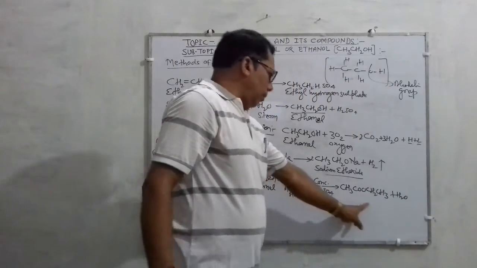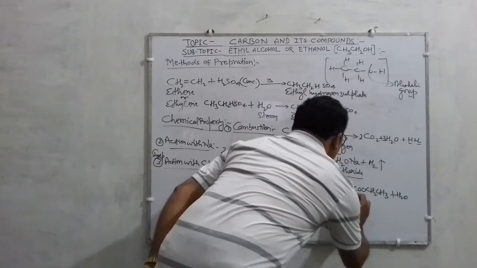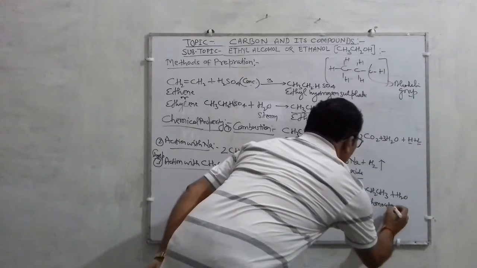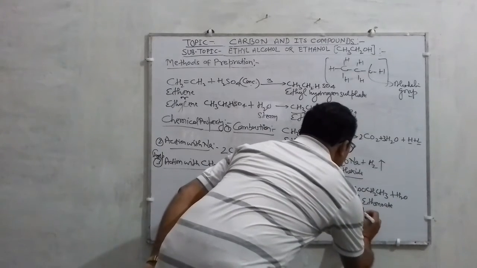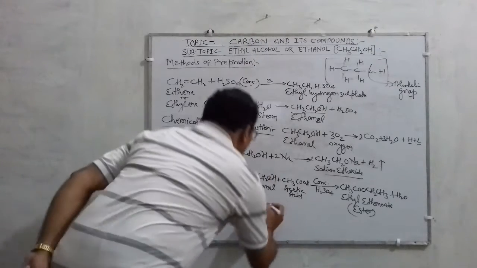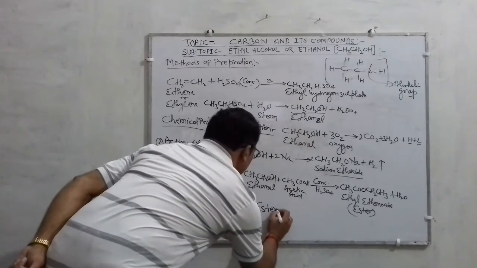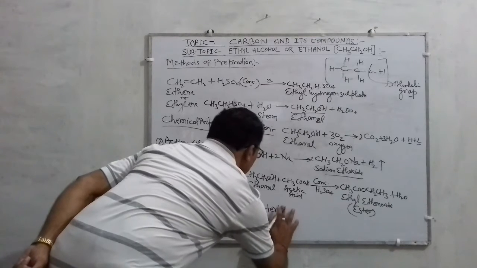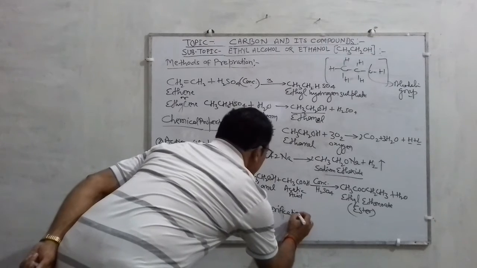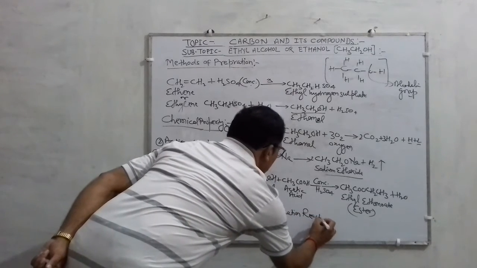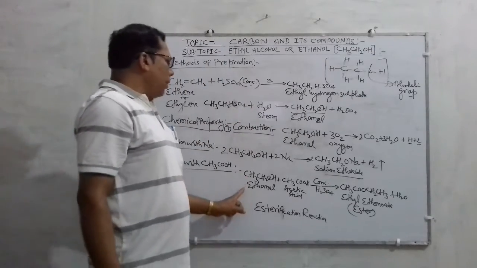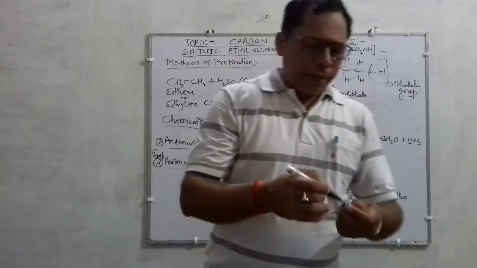The name of this compound, children, is ethyl ethanoate, which is an ester, and this reaction is known as the esterification reaction. Must remember, this is one of the most important reactions of this topic. Many times the question comes: what is esterification reaction?